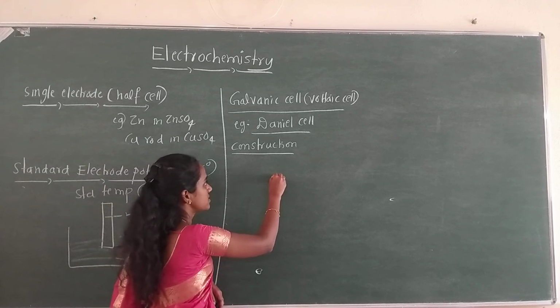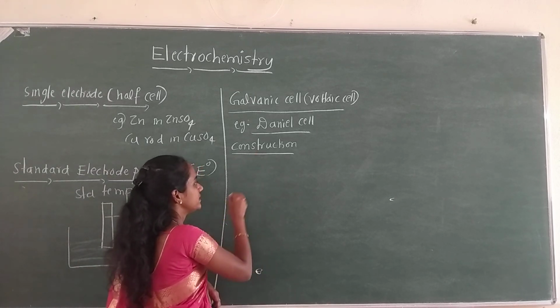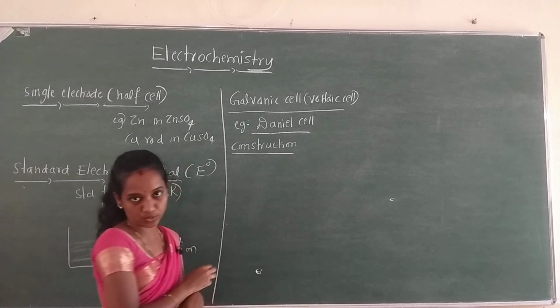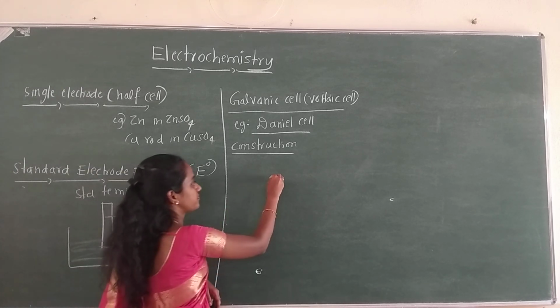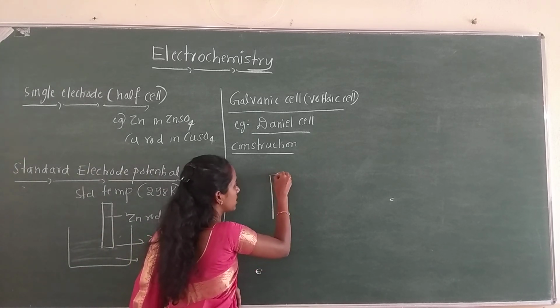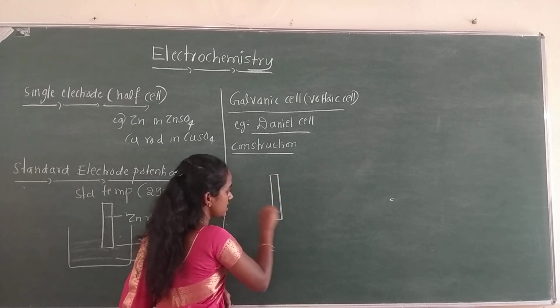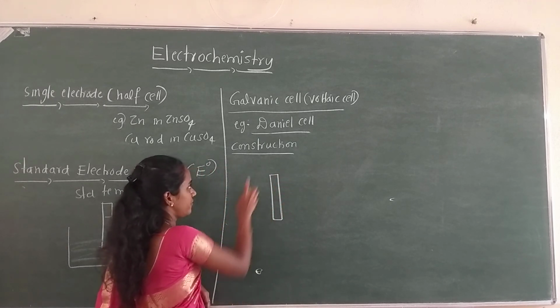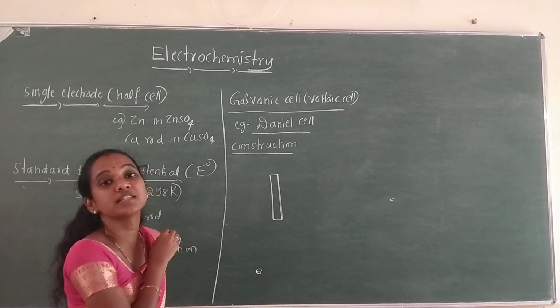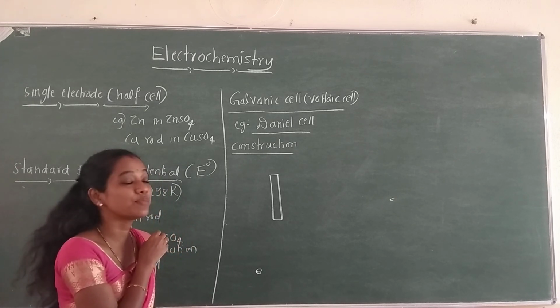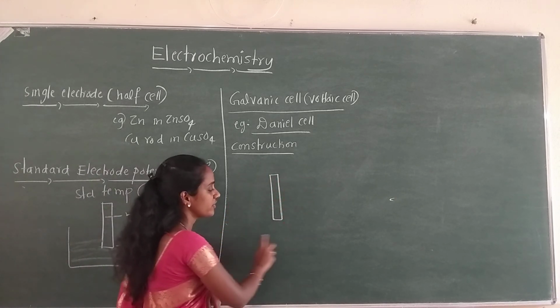The Daniell cell consists of two electrodes. One is the zinc electrode. If it is asked in the examination to explain the construction of Daniell cell, at that time you have to write the diagram along with the explanation.